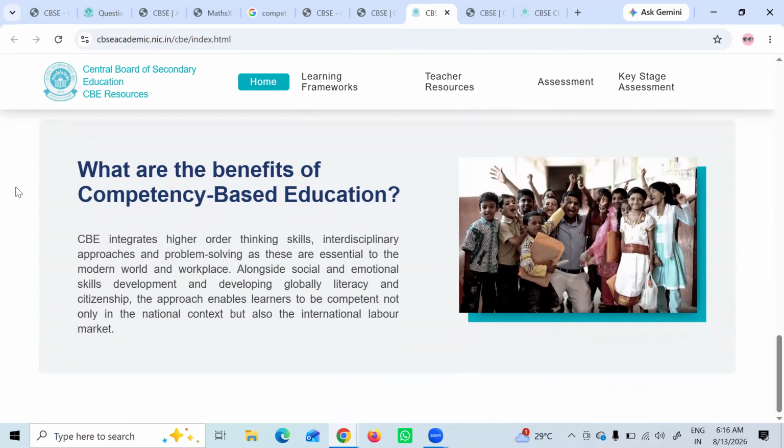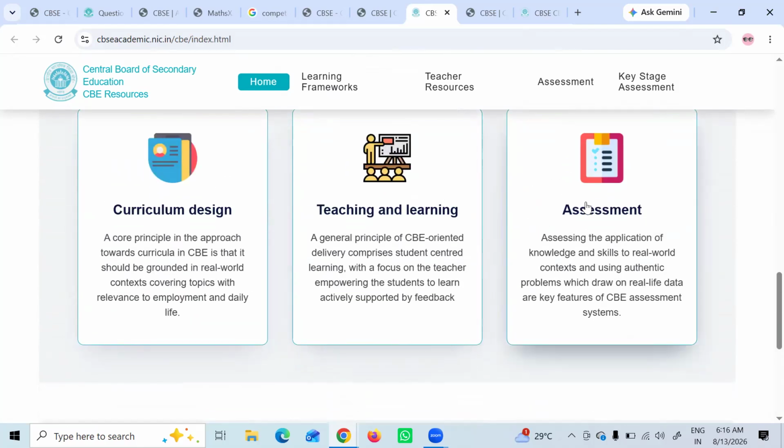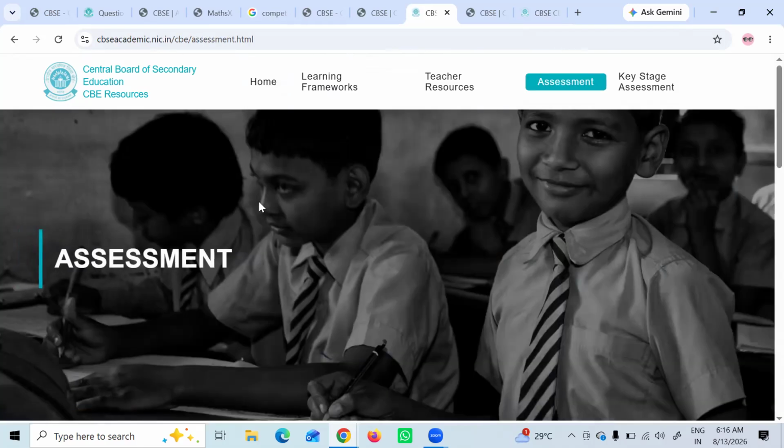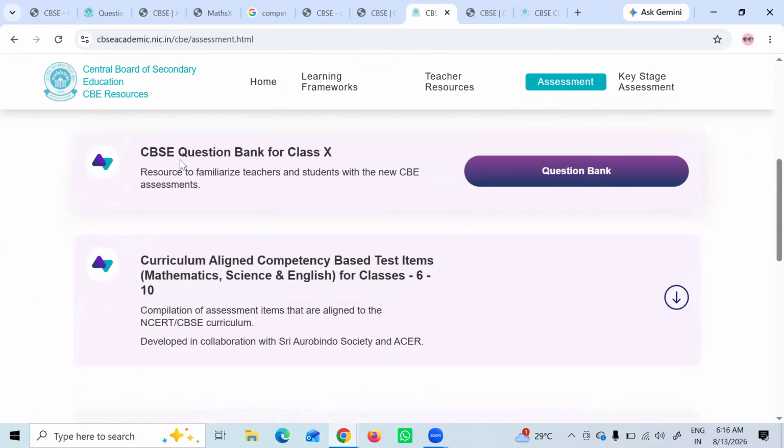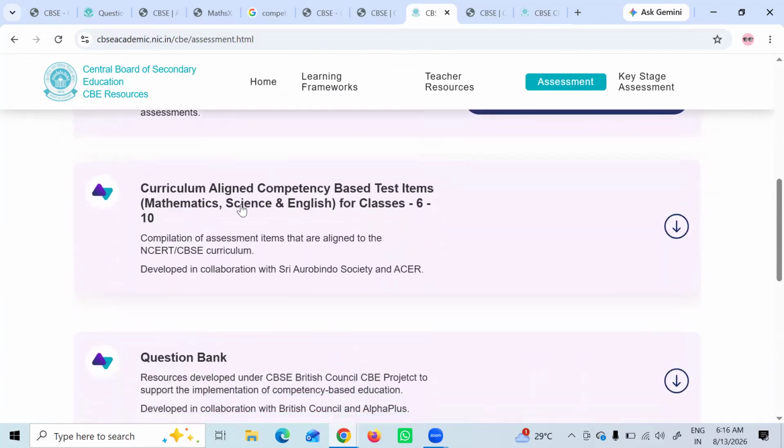Okay, the next step is to go into the assessment. Now we are at the assessment part, and look at this. There is a CBSE question bank for class 10, a resource to familiarize teachers and students with the new CBE assessment. And then you have curriculum aligned competency based test items in maths, science and English for classes 6 to 10. Wow, a compilation.